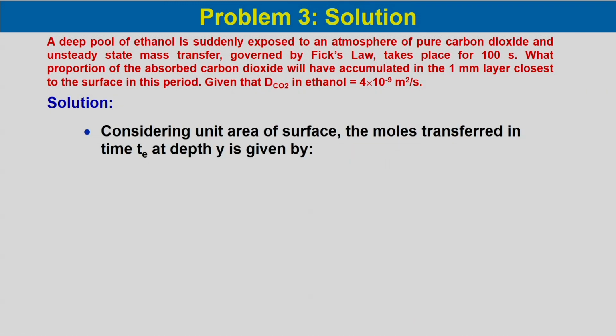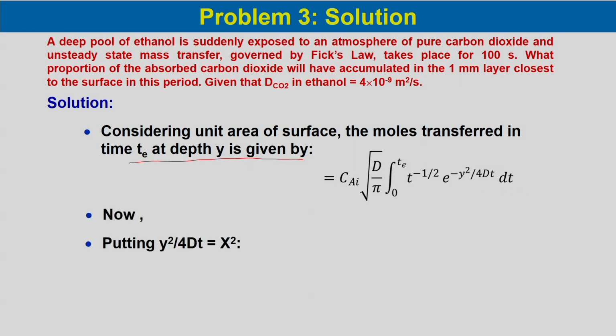So, considering unit surface area, the mole transfer in time t at depth y can be written as C_Ai root over D by pi, integral 0 to t of t to the power minus half e to the power minus y square by 4Dt into dt.